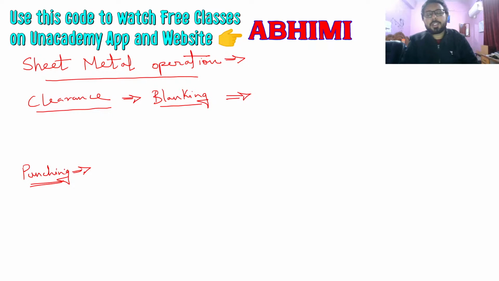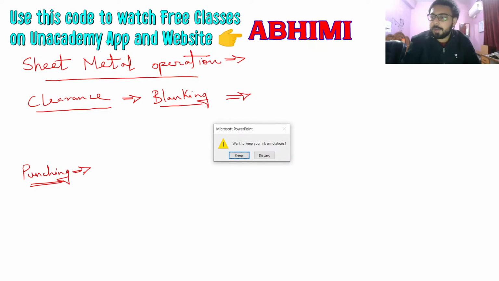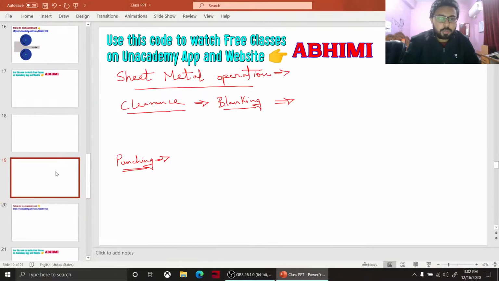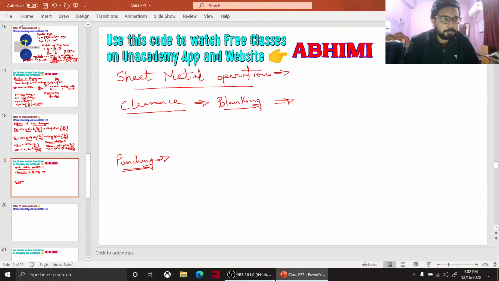In blanking, the punch size will be taken after accounting for clearance, and the die size will be equal to the size of the blank or the disc. And in punching, the hole size will be equal to the punch size, and the die will be provided with some clearance.